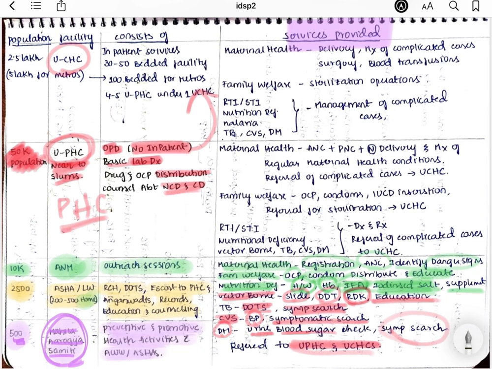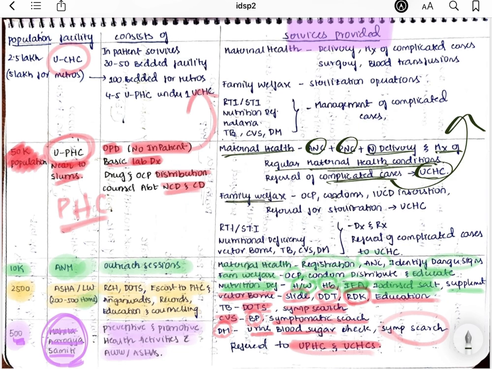Now let us see the services provided by these PHCs. Under maternal health, they provide antenatal checkups, postnatal checkups, normal deliveries, and they also manage regular maternal health conditions. Not the complicated ones, because the complicated cases are referred to CHCs, right? They just manage the regular maternal health conditions, but the complicated cases are referred to CHCs.